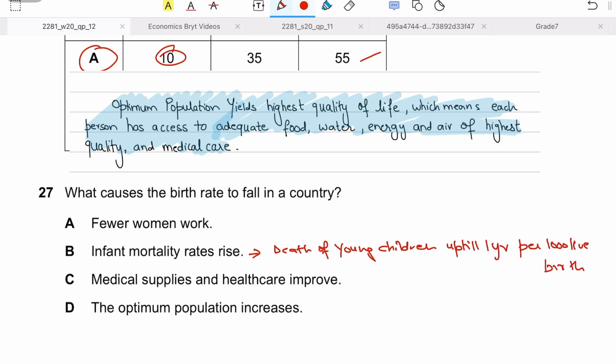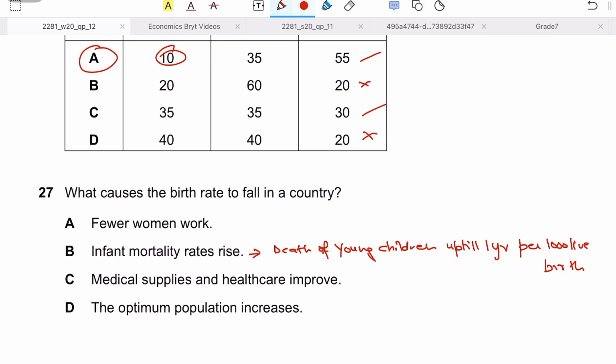So they are in a state of balance. Apart from optimum population, we have underpopulation and overpopulation. But you know that optimum population size is what a country should ideally aim for. Okay, so the answer to 27 is part C.